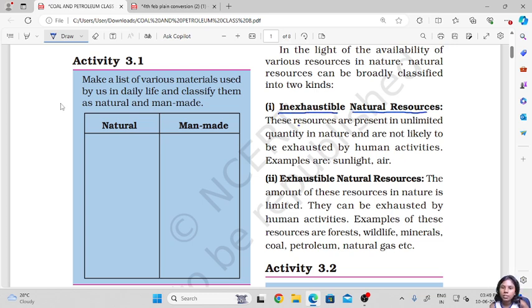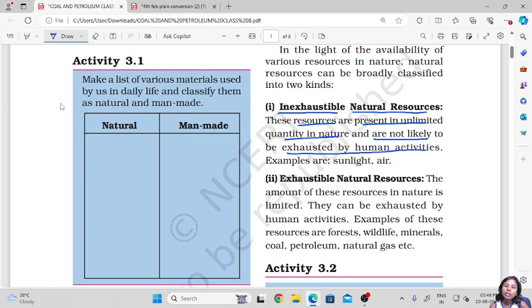These resources are present in unlimited quantity in nature and are not likely to be exhausted by human activities. Inexhaustible means they are never ending, they won't get exhausted ever. We can access them as much as we want, and they won't get over at some point of time by our human activities. Such resources are called inexhaustible natural resources.